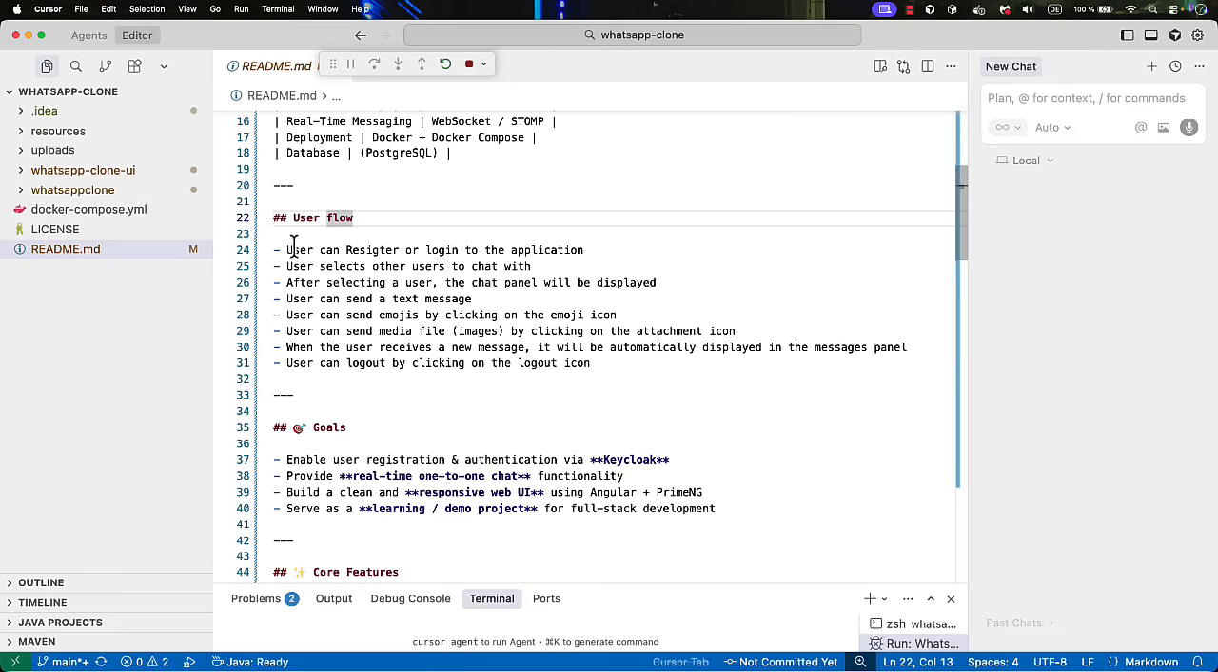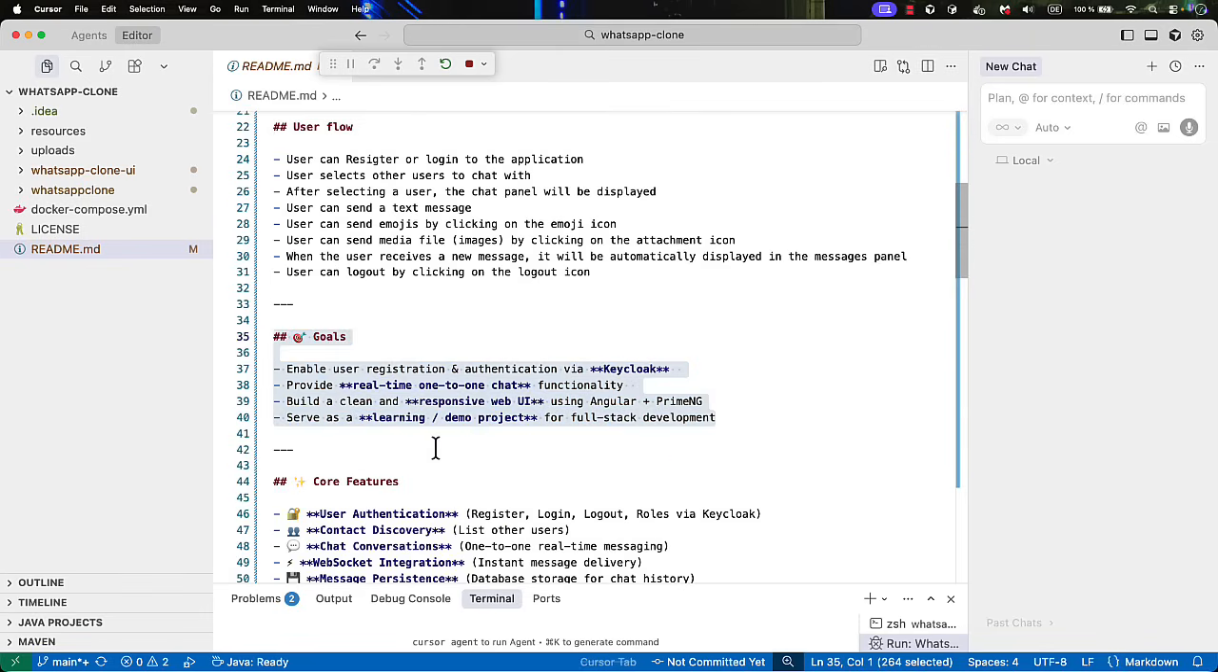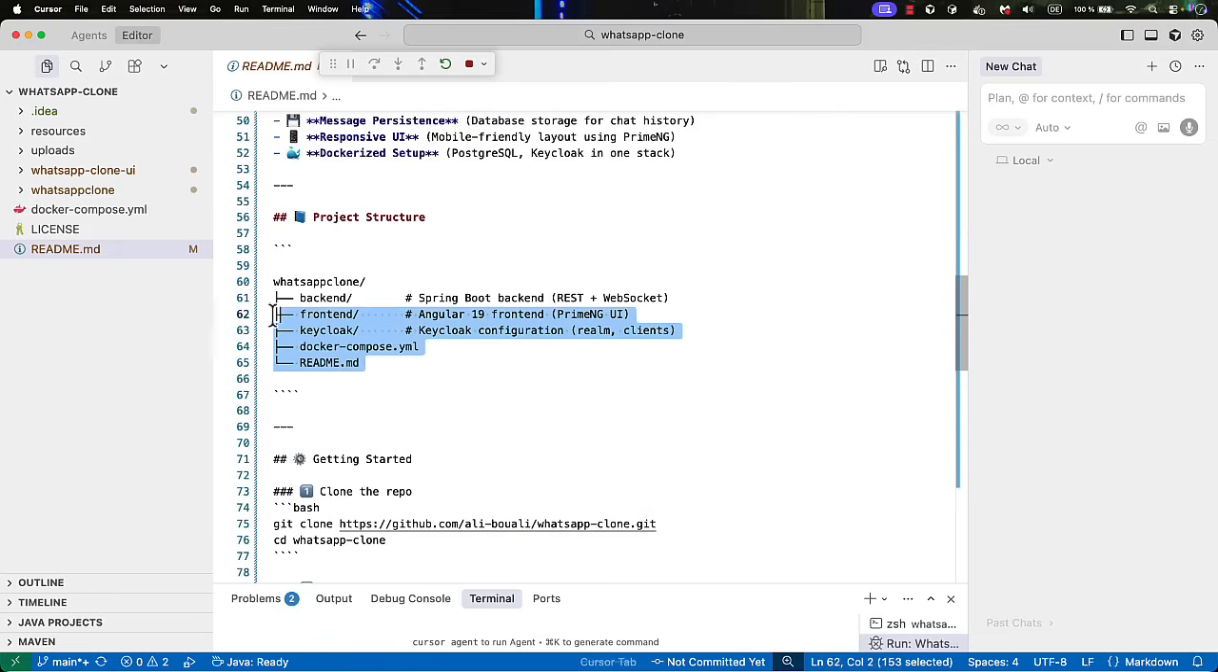All right, so the user can register or log in, selects other users to start a chat. After selecting users, the chat panel will be displayed. The user can send text messages, emojis, media, and when the user receives a message, it will be automatically displayed in the message panel, and the user can log out by clicking on the logout icon. So here there are some goals, the core features, and simply the project structure, which is the backend, frontend, and so forth.